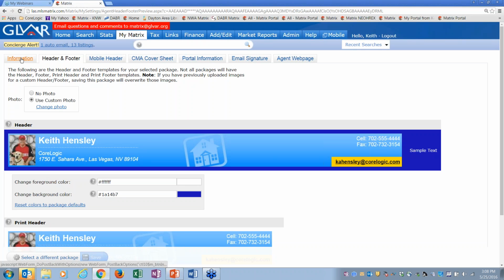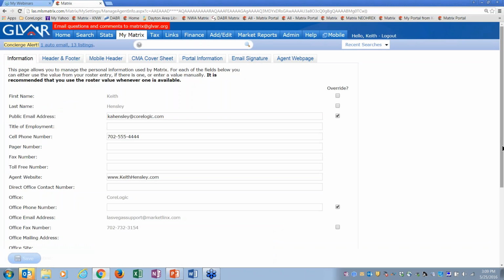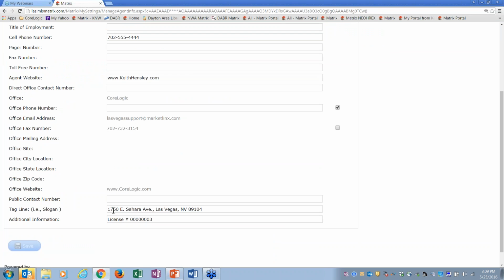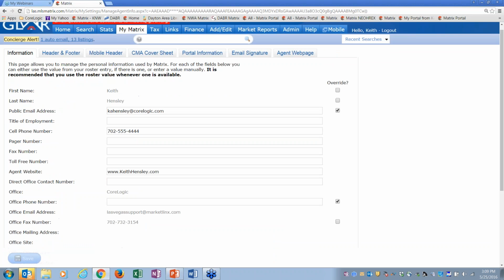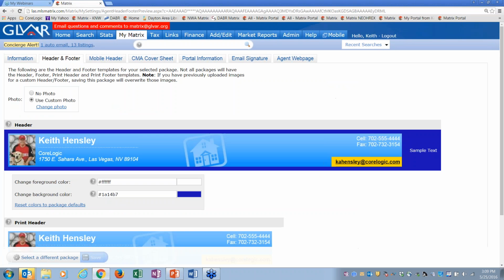If you remember, when I went back to my information tab, remember I had my address shown down here. So this up here, that's how I got my address in there. Okay. And then over here, remember I took out the office phone number, I left it blank. Well, now it's not showing, just my cell and my fax is showing over here.